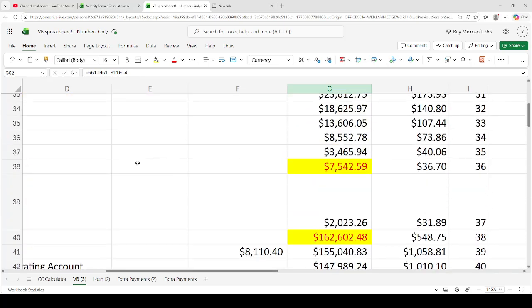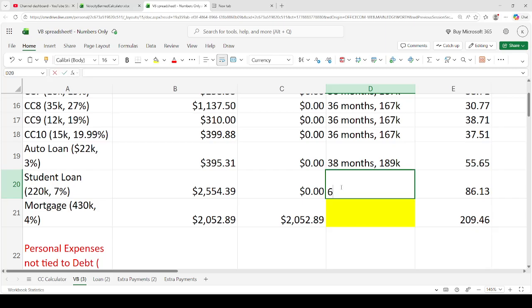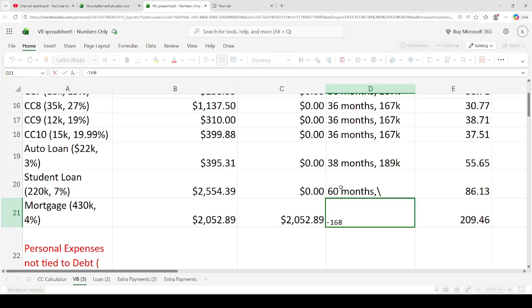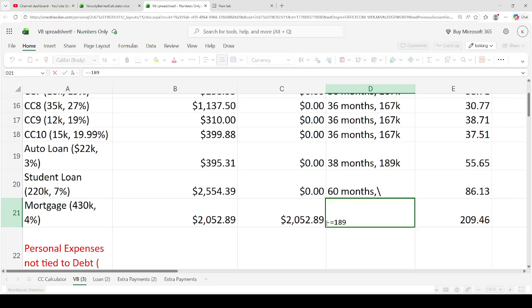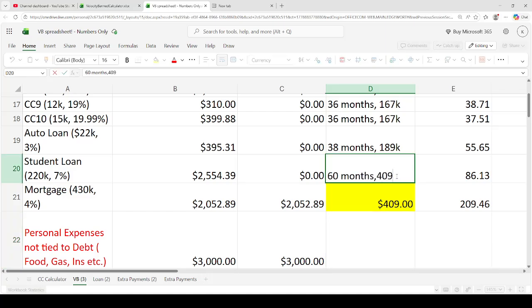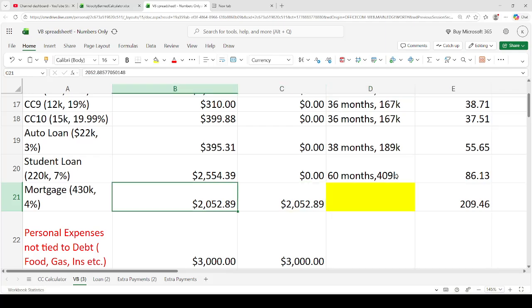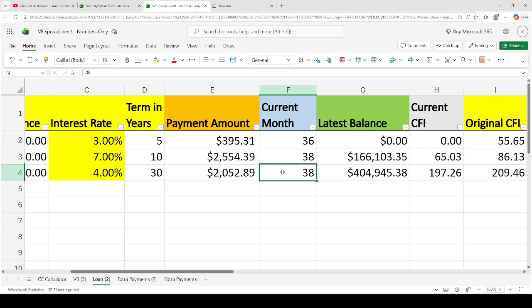paid off. Okay, so let me just write that right here. So 60 months, and then be 189. Oopsie, 189 plus 220. So it's 409K. Okay, and then now we just go to month 60.